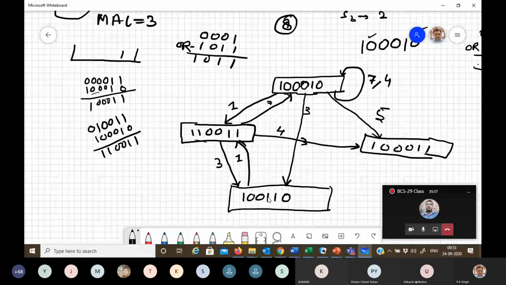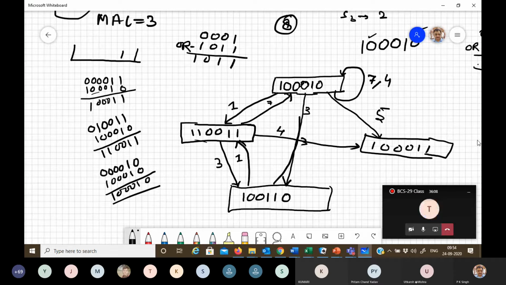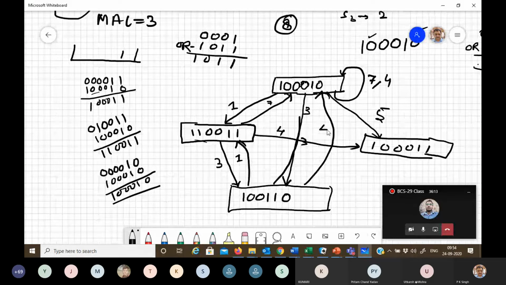2, 3 are the forbidden latencies, 4, 5 are the permissible latencies. Now see 4. Shift it 4 bits right, so 0 0 0 0 1 0. The initial collision vector is 1 0 0 0 1 0. You will get 1 0 0 0 1 0. You will get the initial collision vector for 4.